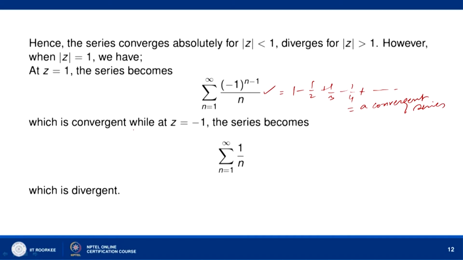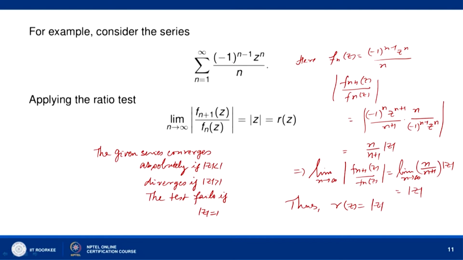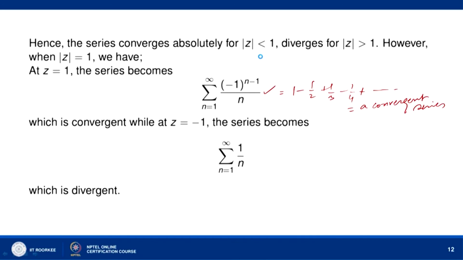So, this is convergent at z equal to 1, and at z equal to minus 1, if you find this series, what will happen? Sigma n equal to 1 to infinity minus 1 to the power n minus 1 into minus 1 to the power n divided by n, and this will be equal to minus sigma n equal to 1 to infinity 1 upon n.